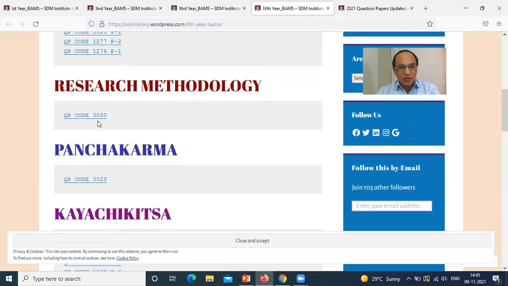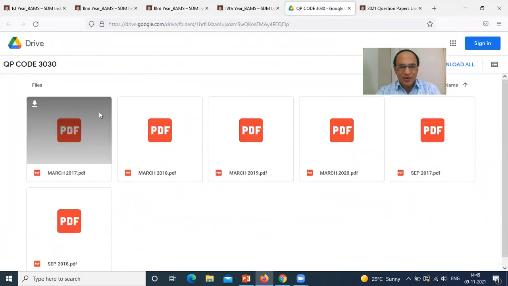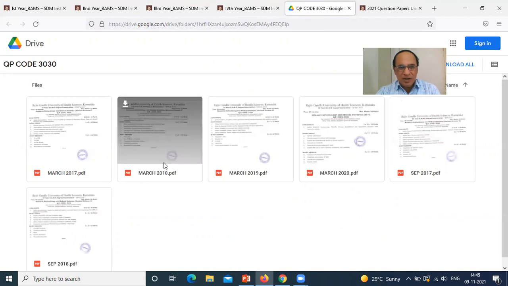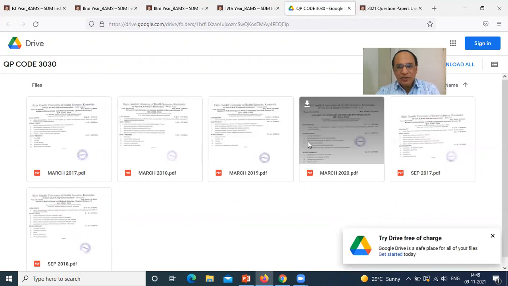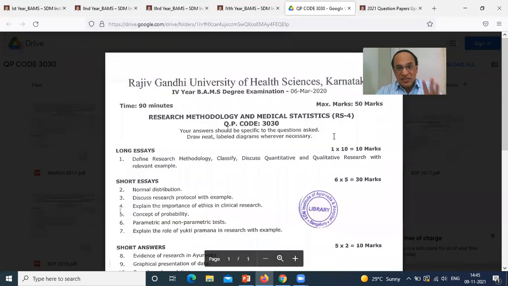Just try to open this particular research methodology paper. We will try to see the research methodology. Okay, so here March 17, March 18, March 19, all the question papers are there. For example, March 2020, this is the latest question paper, but there is another movement, that means of 2021 also they have uploaded the question papers. So let us look at the 4th year BMS subject, research methodology and medical statistics. This subject is very useful when you are doing the MD or MS.